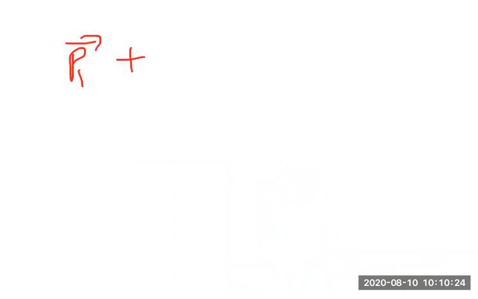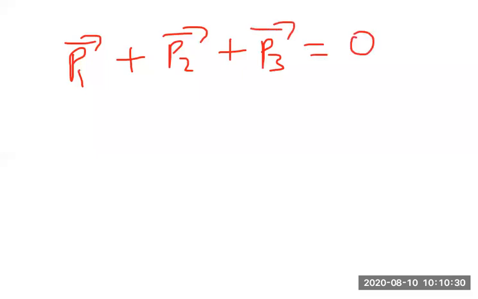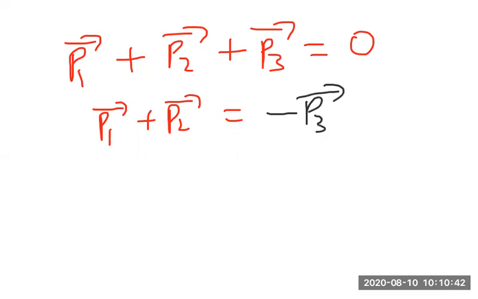P1 bar plus P2 bar plus P3 bar is equal to 0. Now P1 bar plus P2 bar is equal to what should I write? Minus P3 bar. Because P1 bar plus P2 bar plus P3 bar is 0, obviously we can write P1 bar plus P2 bar is minus P3 bar. What does it indicate? What does this information indicate? So from here I have to analyze P3 bar, I have to analyze that.